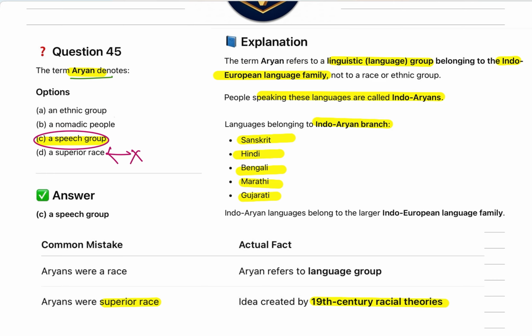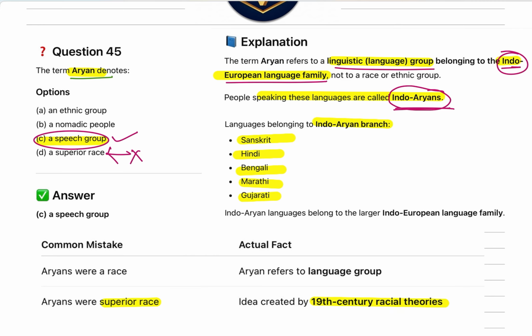Aryans is basically a linguistic group or speech group that comes under the Indo-European language family, and the people who come under this language group, we call them Indo-Aryans.